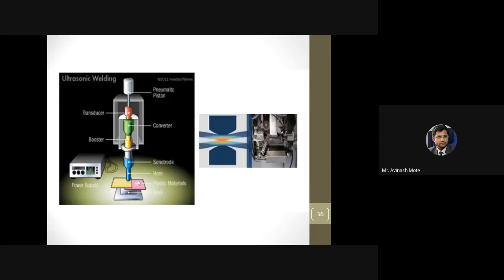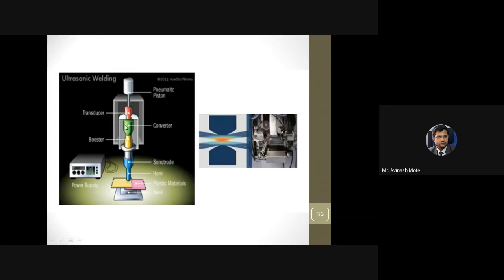I will show here. This is the horn. Now the distance between this plate surface and the horn, if it is less than 6 mm, it is near field; if it is more than 6 mm, it is far field.